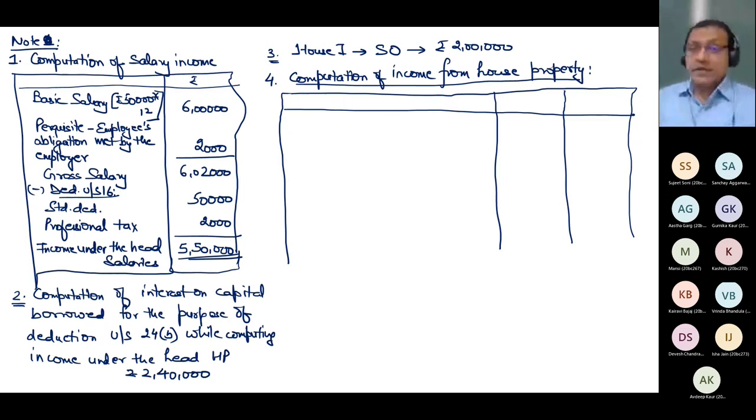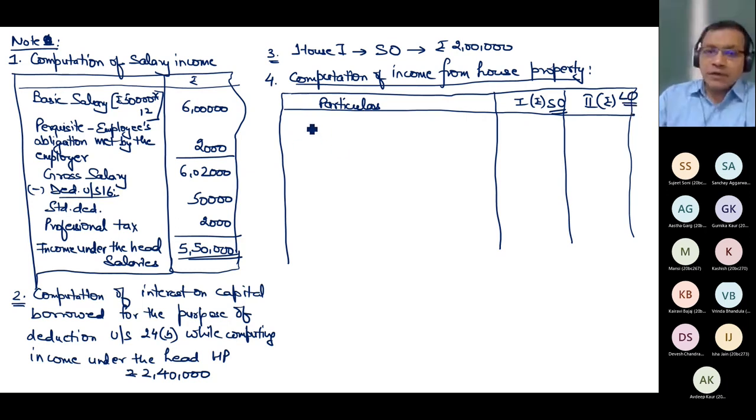So house 1 and house 2. Particulars. Now house 1 is what? As it is written, it is self-occupied. And house 2 is what? Annual rent is given, so that means it is actually let out.